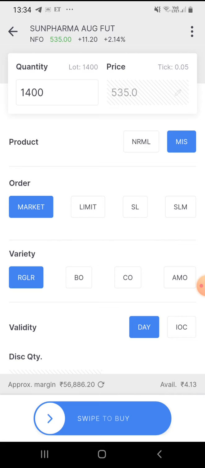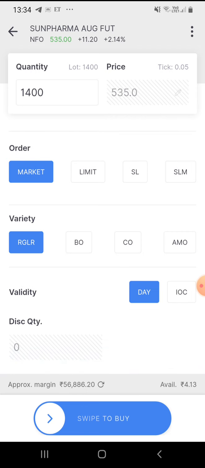So I'll make it clear. But here you can see that to buy this, in the downside, you can see the approximate margin 56,886. So it is not coming as 20 percentage. For Sun Pharma it is coming to nearly 13-14 percentage only, but it will be different for different shares. Normally it will be in the range between 10 to 30 percentage.